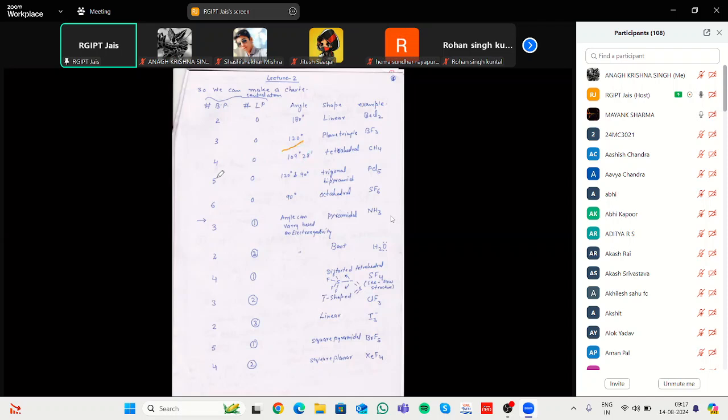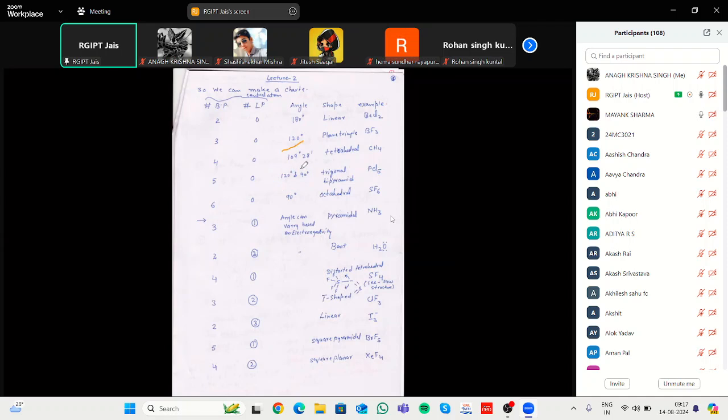But if 5 bond pairs are participating and the number of lone pairs is 0, in case of PCl5, if we take phosphorus 5 and chlorine 5, 5 plus 5 by 2 means 5 bond pairs, it forms a trigonal bipyramidal shape, having two types of bond angles, axial and equatorial.